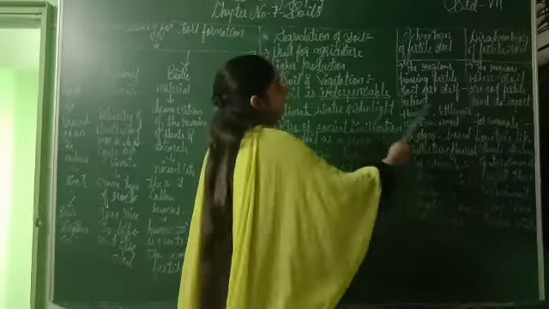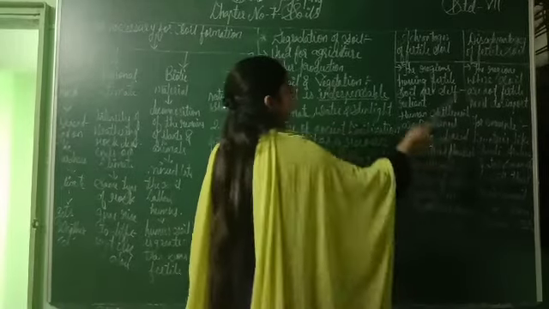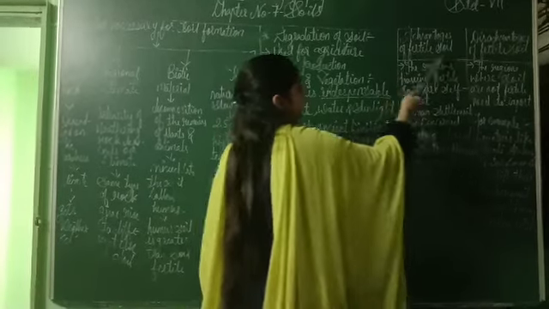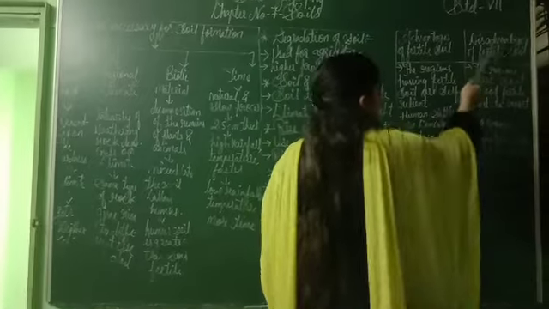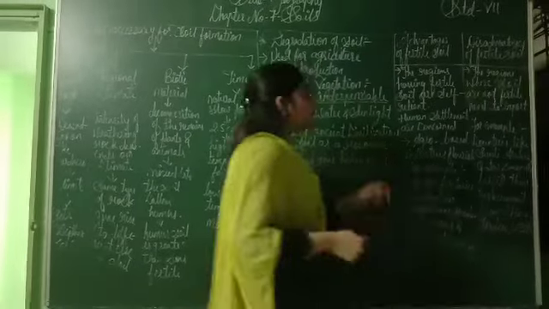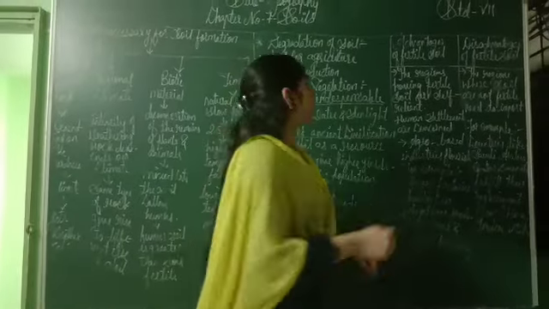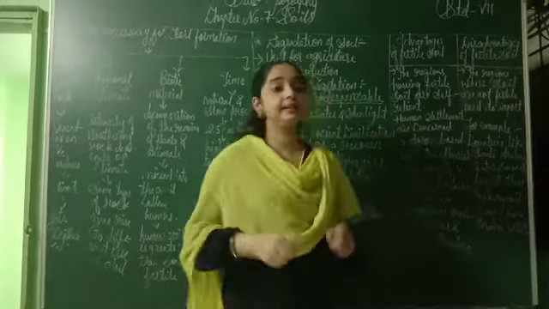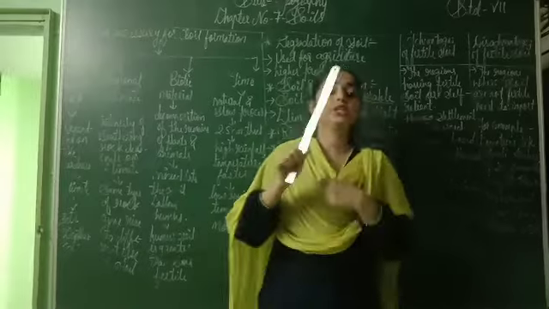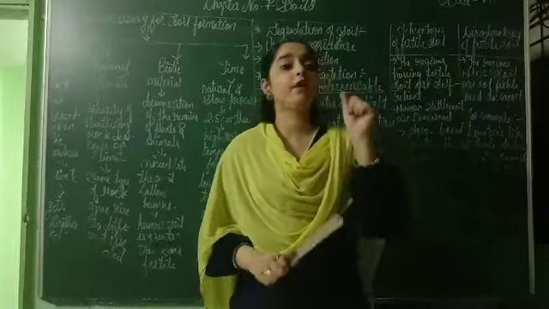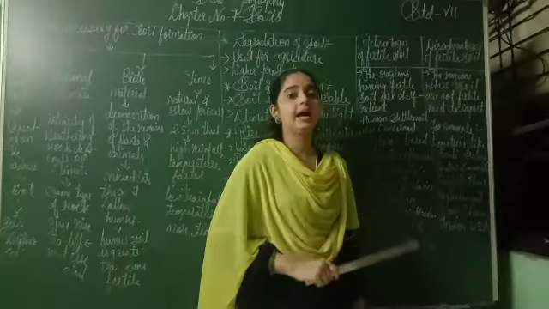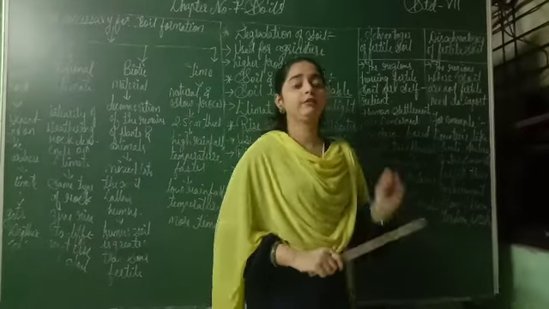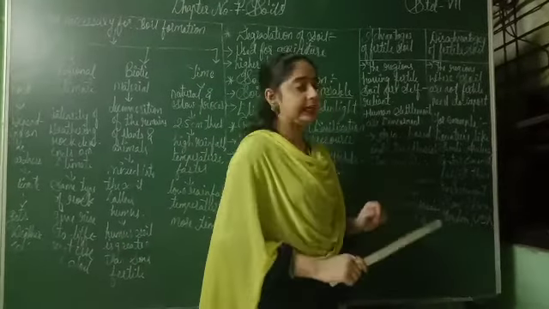Let us see this table. In this table we can see the advantages of fertile soil and the disadvantages of fertile soil. So what are the advantages? Let us see first. The regions having fertile soil are self-reliant. It means the area which has good quality soil is completely good for agricultural production.